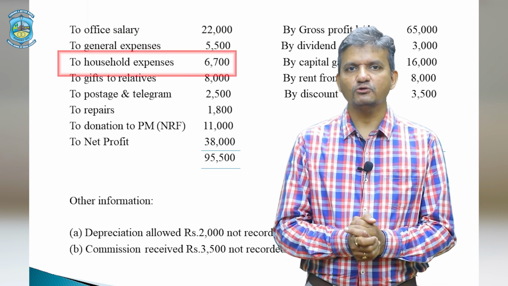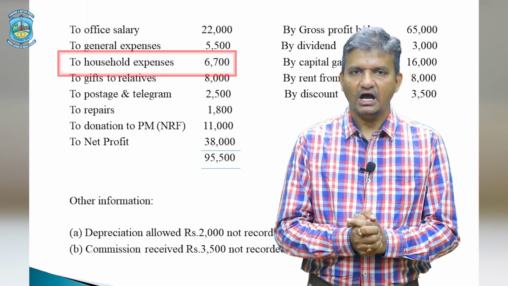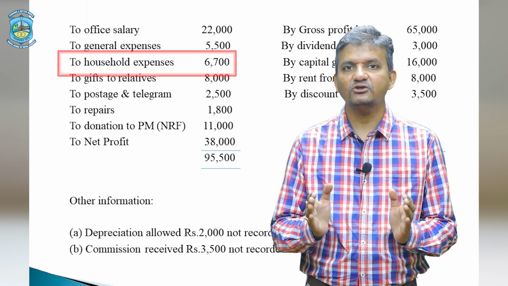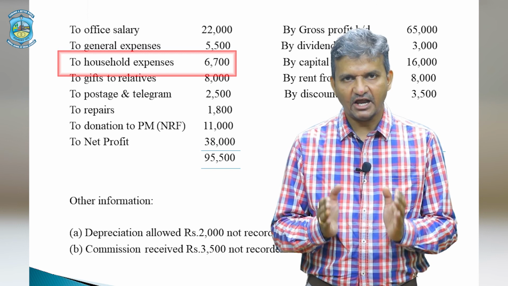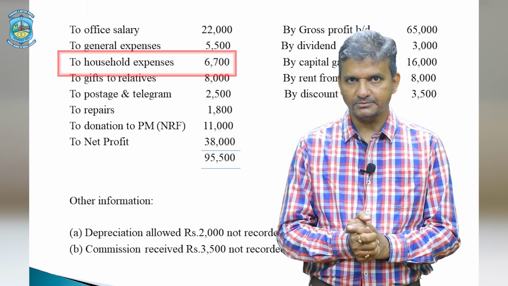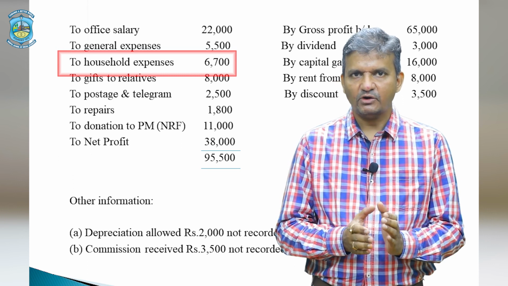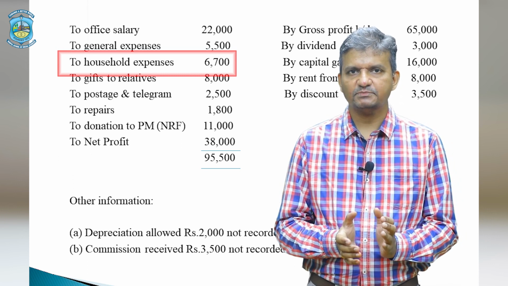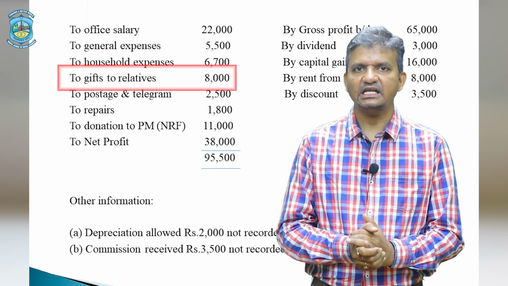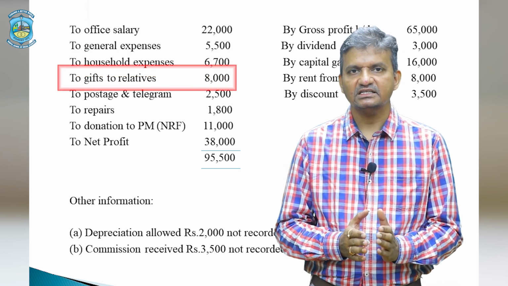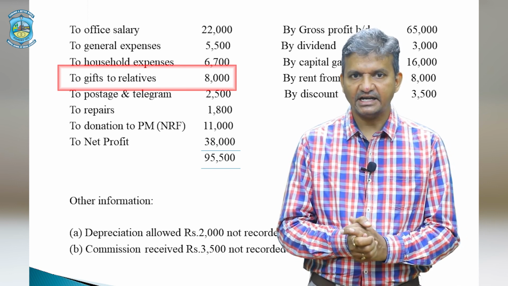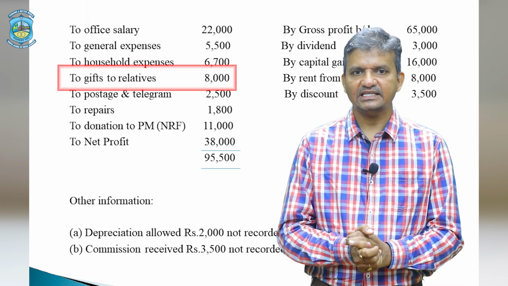We will leave it alone. Third is to household expenses. Now, household expenses is a personal expense. It is not related to business. So, it shouldn't have been debited to profit and loss account. So, we will add this. Add disallowed expenses, point number 1, household expenses 6,700. Then next point, gifts to relatives. Even gifts to relatives is not a business expenditure, it's a personal expenditure. So again we will add it up. So gifts to relatives 8,000.